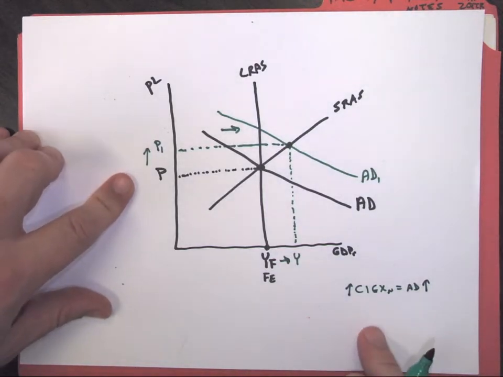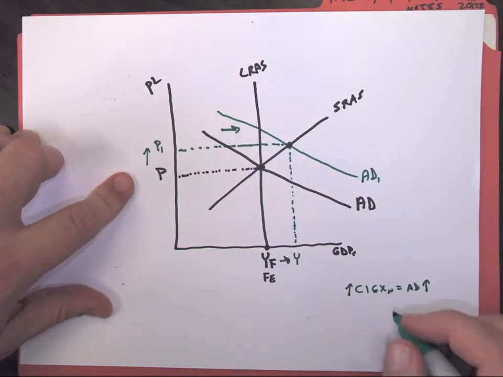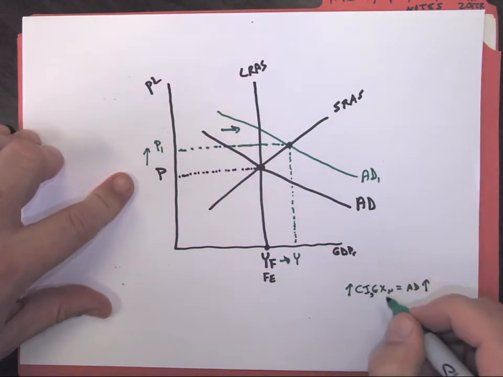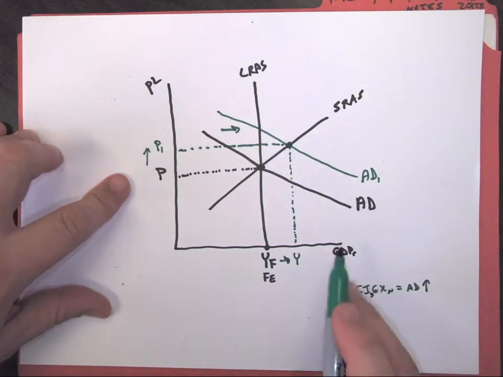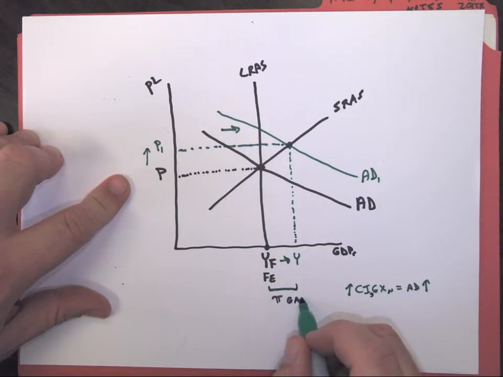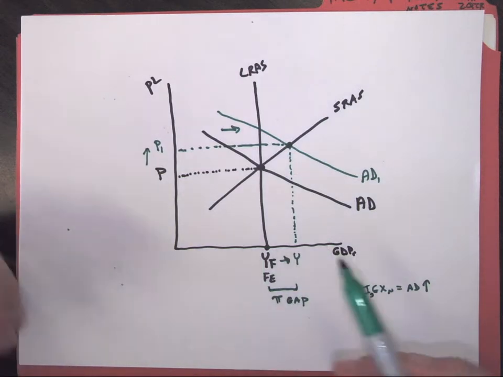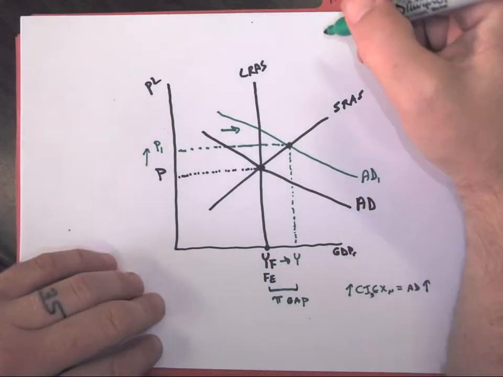So anytime that's going to happen, this could be an expansionary policy. This could be consumption, simply because people want to buy stuff. And when that happens, it's going to put us into an inflationary gap. So this is called an inflationary gap. That represents how prices are going to be up right now. We can close that gap later with some different things, but this is our